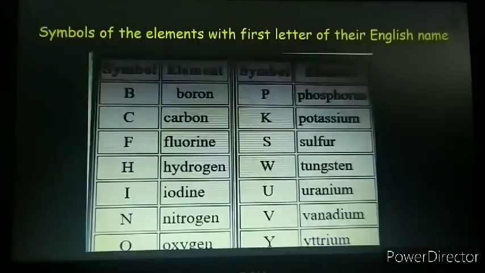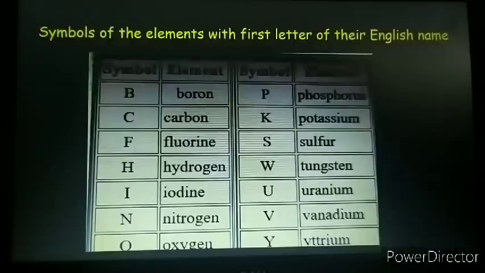Now, one point I want you to note down here is that in all the examples, you see that the symbol is written in capital letter. So always remember that whenever you are writing the symbol for any element, that is to be written in capital letter. This is the most important point for writing an element symbol.